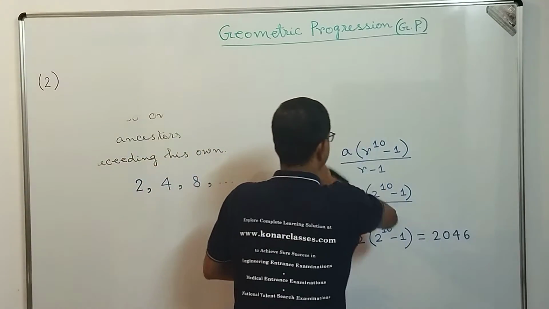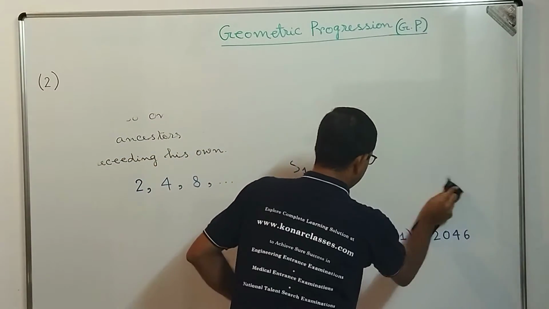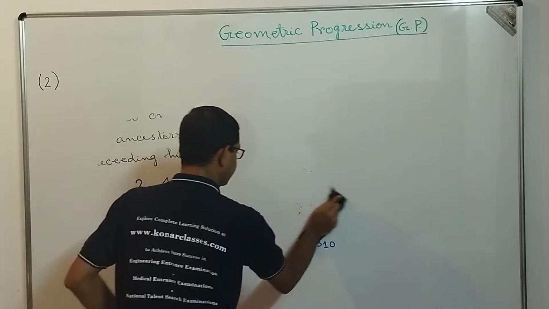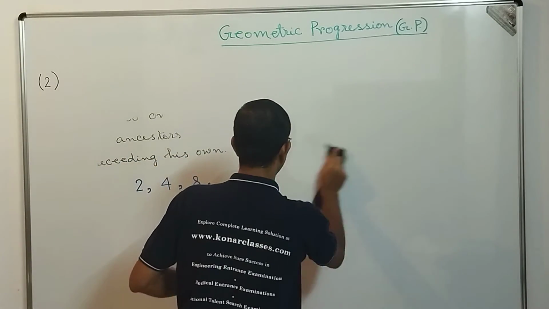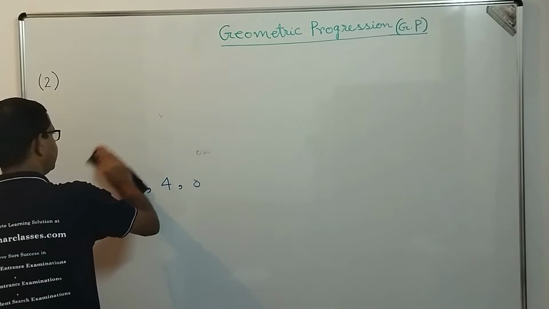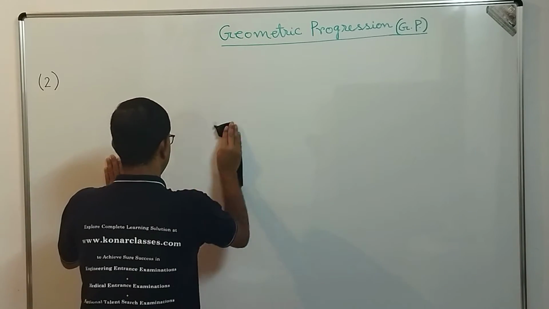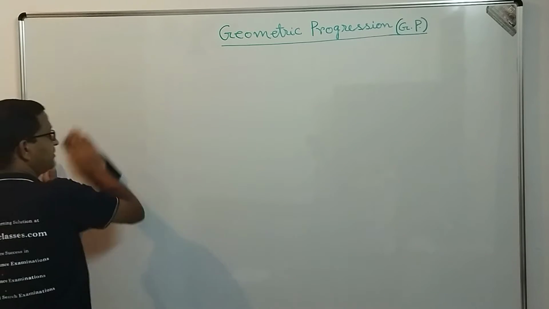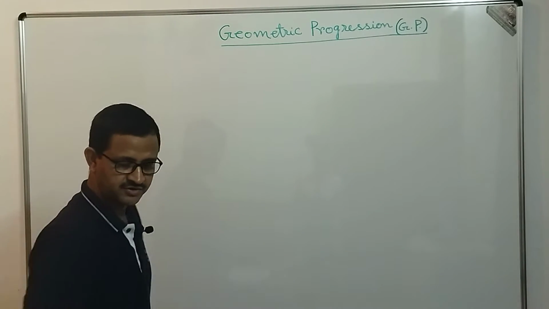Now I am going to discuss the geometric mean. Let us understand what is geometric mean. If you recall, when we discussed arithmetic progression, we discussed arithmetic mean. In a similar manner, in the context of geometric progression, there is a concept of geometric mean.